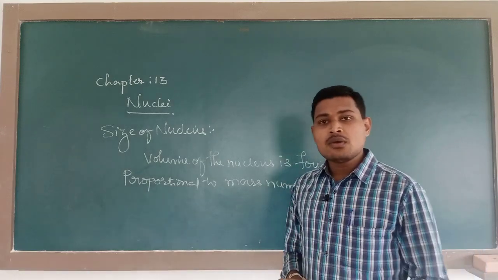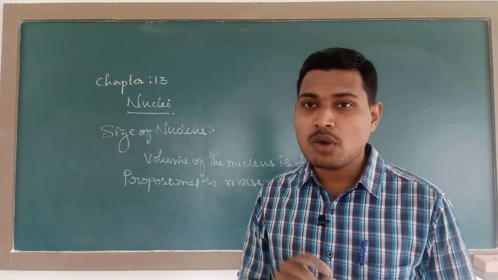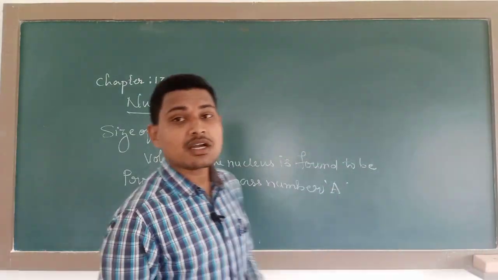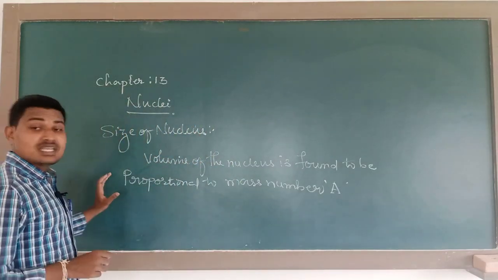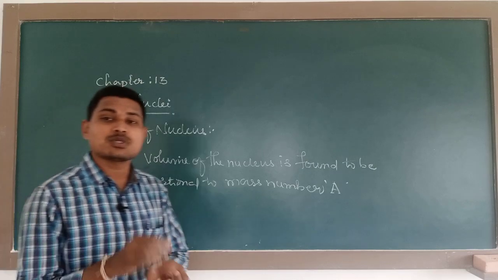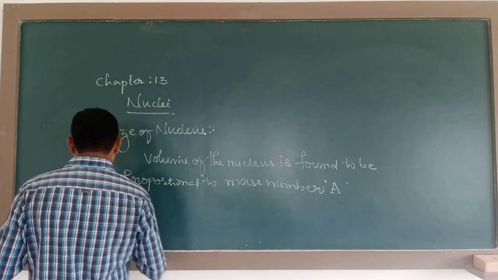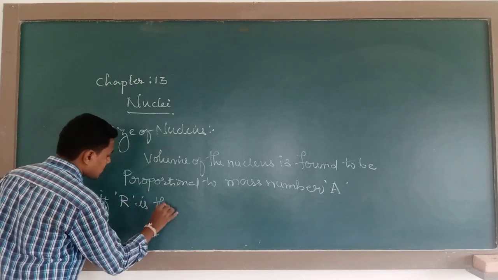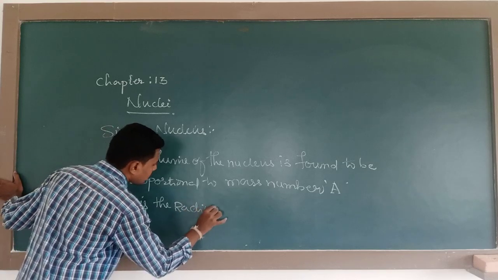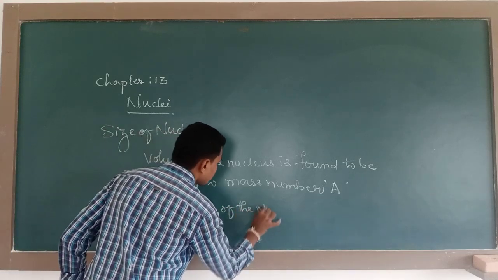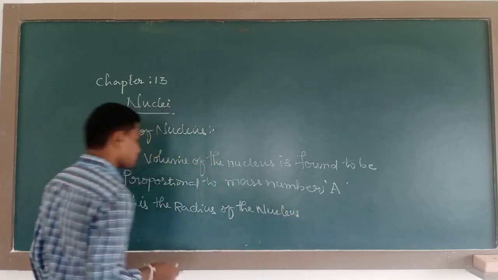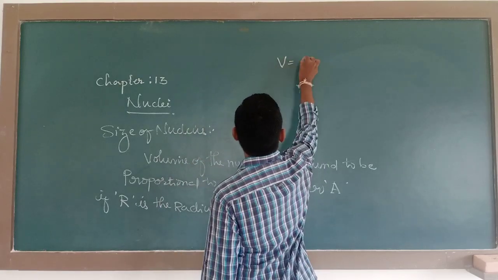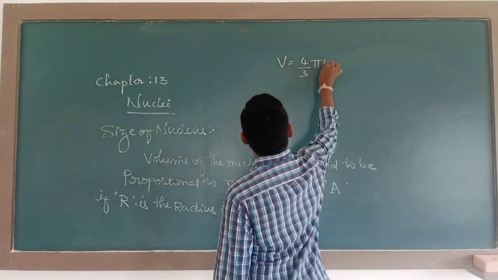After studying the experiments, they found that the nucleus is in a spherical shape. If it is spherical, then it has to possess some radius. Say capital R is the radius of the nucleus, then the volume of the nucleus is found to be 4 by 3 pi R cube.